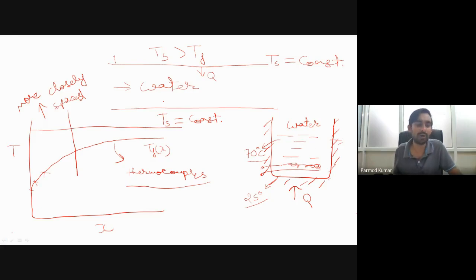So what type of instrumentation do you think will be required for this system? Anyone would like to answer? If we have a container which we want to maintain at a certain temperature, and there is some loss to the surroundings also, what type of instrumentation will be required?